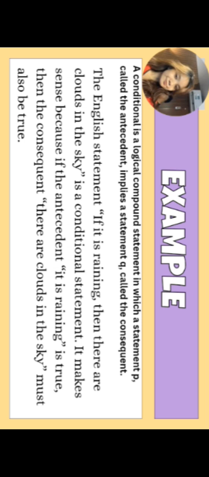It makes sense because if the antecedent, it is raining, is true, then the consequent, there are clouds in the sky, must also be true. Notice that the statement tells us nothing of what to expect if it is not raining. There might be clouds in the sky or there might not. If the antecedent is false, then the consequent becomes irrelevant.